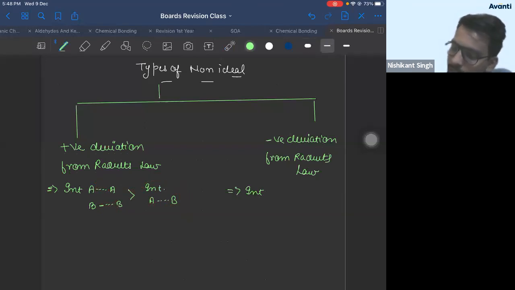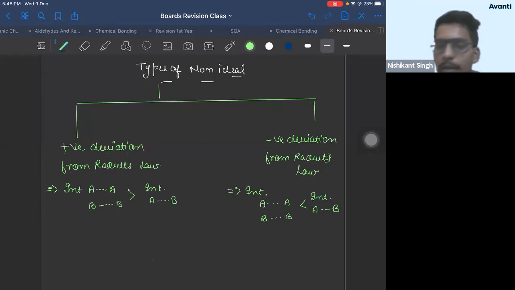And here we are saying interaction between solute or solvent molecules is less than interaction between AB molecules. Okay? So this is the first point of difference between these two.